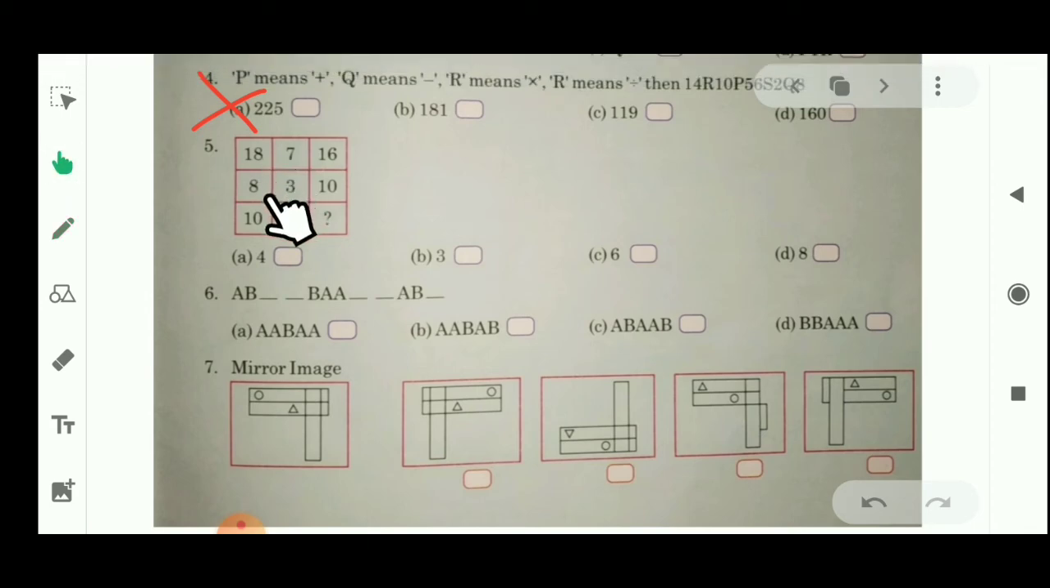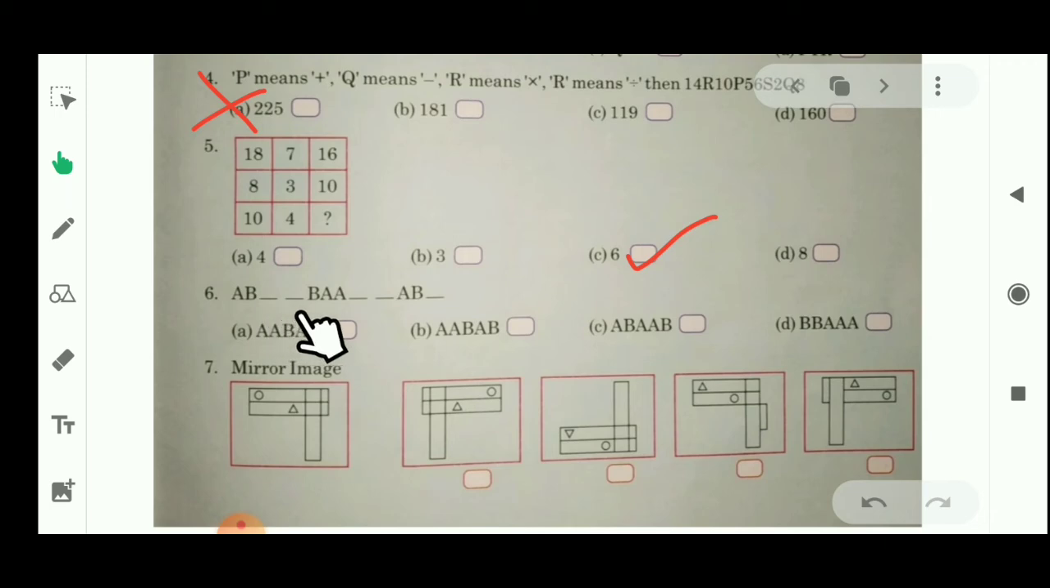Let's see question number 5. 18 is here, 8 is here. 18 minus 8, then we can get 10. Similarly, 7 minus 3, we can get 4. And 16 minus 10, that means we can get 6. So according to this, which option will be right? Option C.